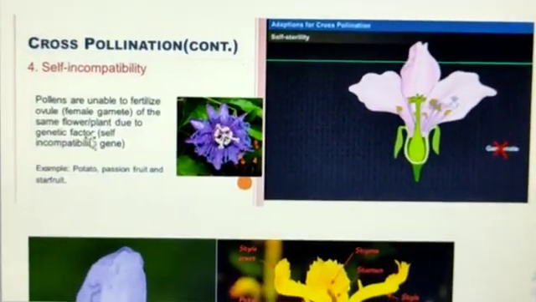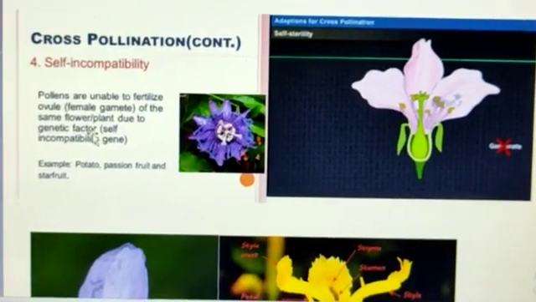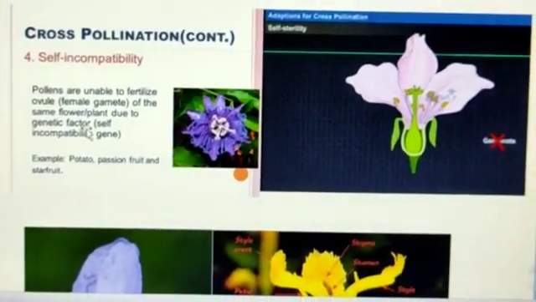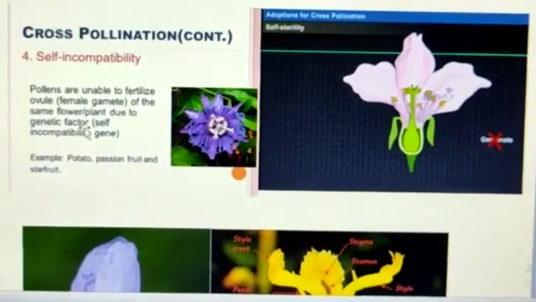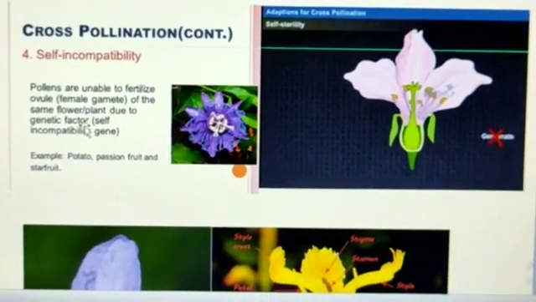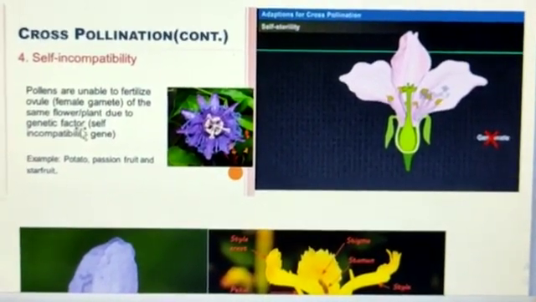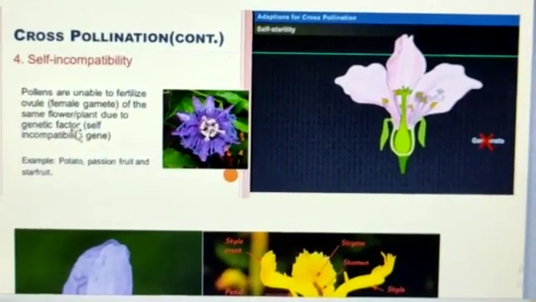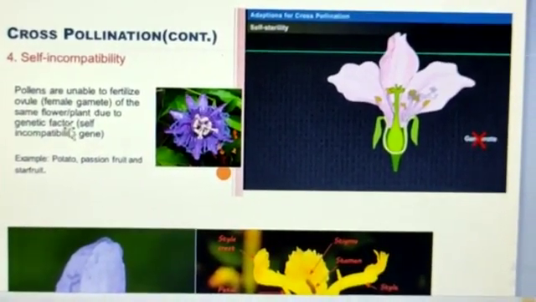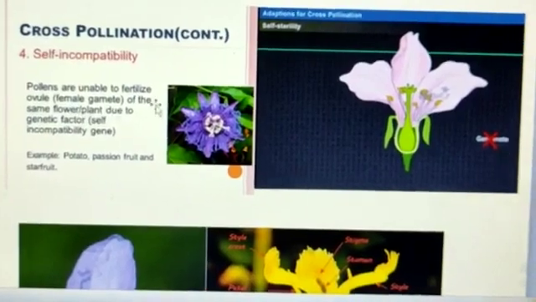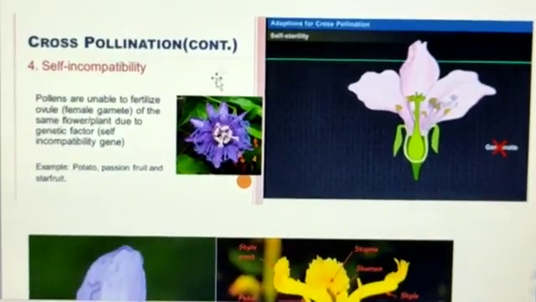In this case, cross-pollination occurs. When the pollen of one flower is carried to the flower of a different plant, then germination occurs through cross-pollination. So it prefers cross-pollination.